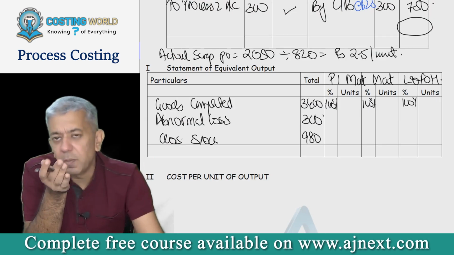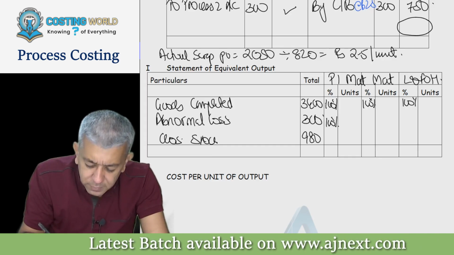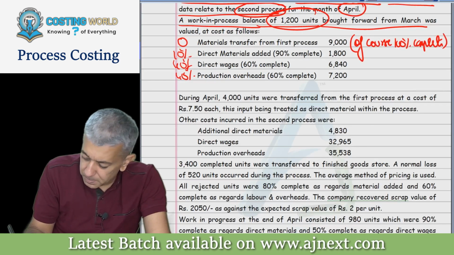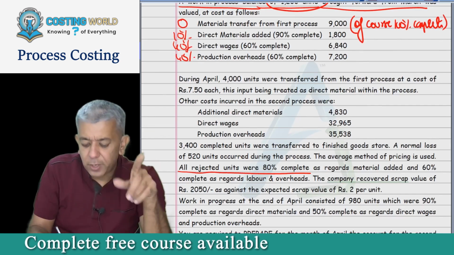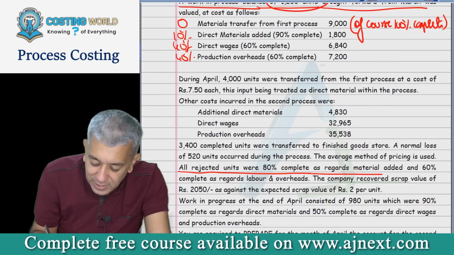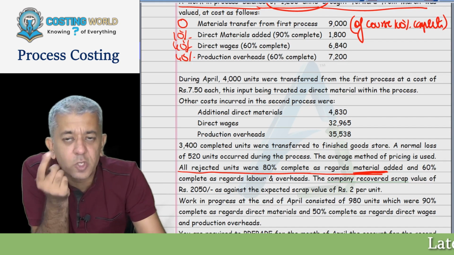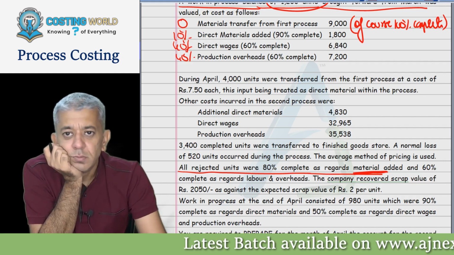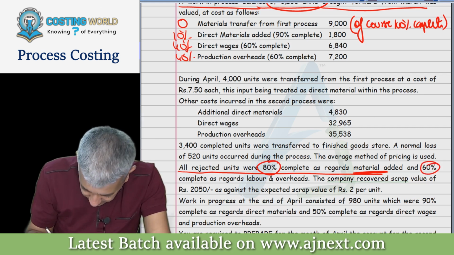Implied. Everything in P2 will be fully complete from P1 point of view. So 100%. Now, all rejected units were 80% complete as regards material. Obviously, tell me this particular material that they are talking of is buttons or cloth? Buttons. So that's 80% and the remaining is 60%.